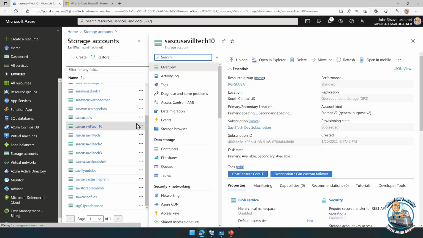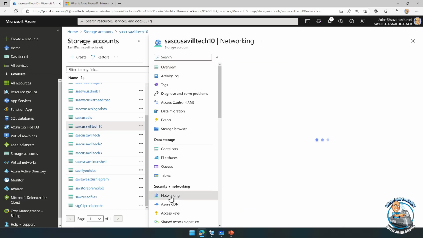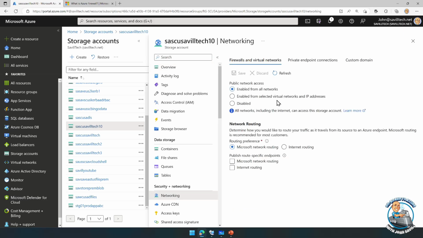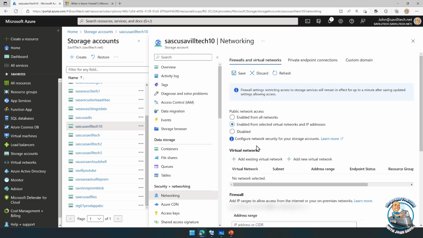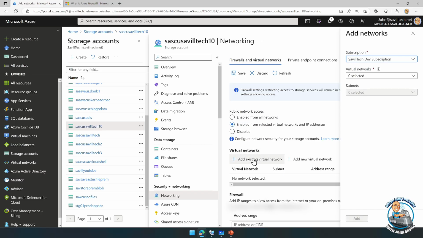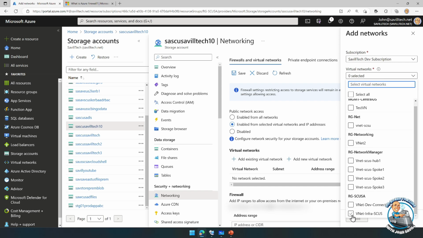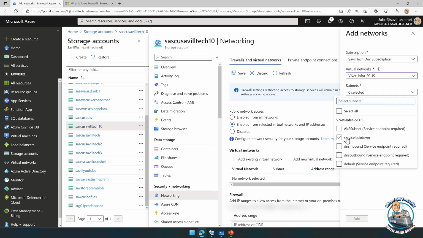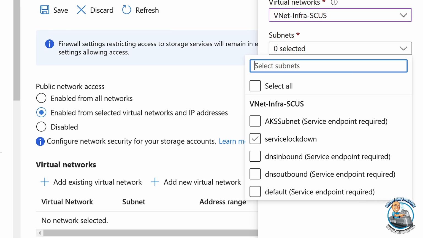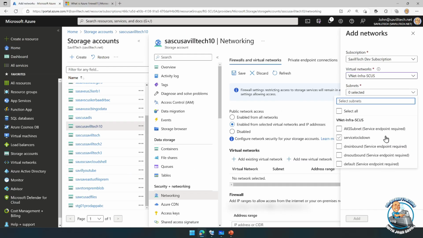So I know we'll pick this one. And I'll go to its networking. I want to enable it from selected virtual networks and IP ranges. And here I'm going to say add an existing virtual network. I select the virtual network. And notice there's my subnet. And it doesn't say service endpoint required. These other ones do, so I didn't add it. It would go and add it for me. But I could now just check that box.